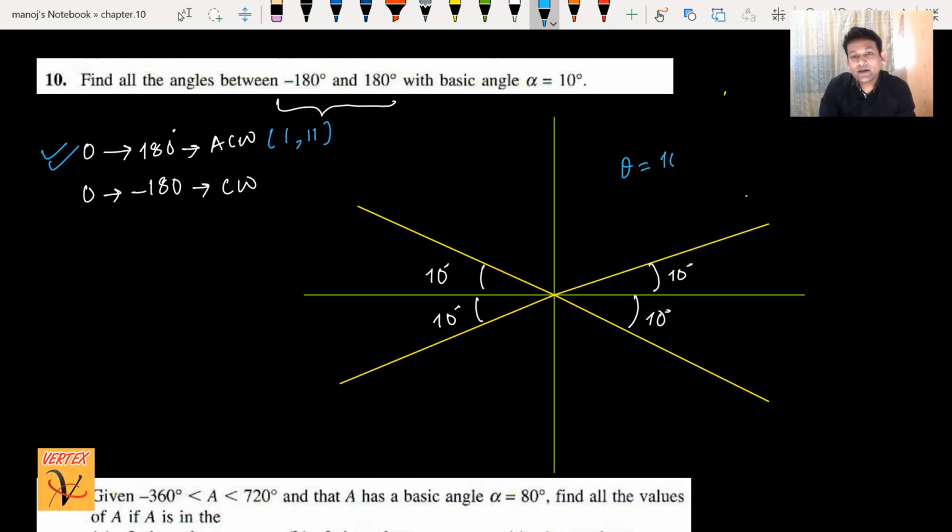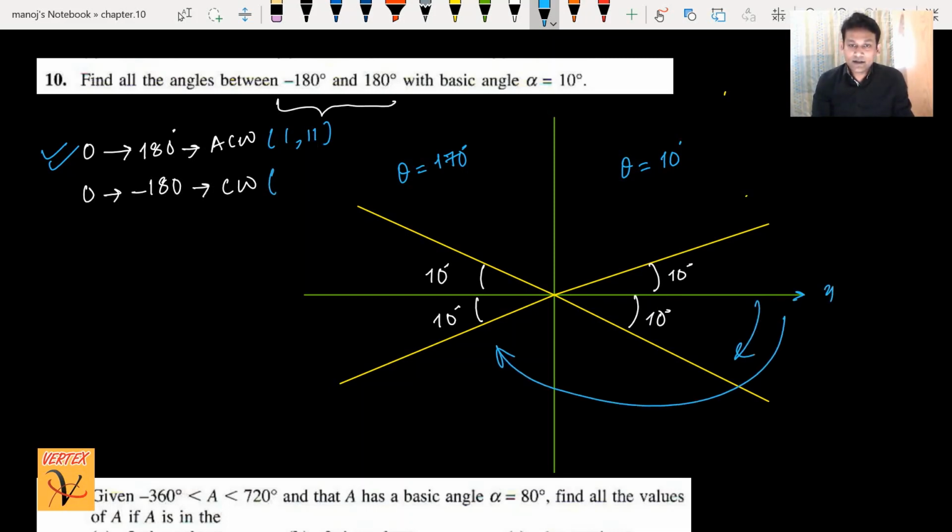That is, we have done it because we know in the first quadrant theta equals alpha, and in the second quadrant theta is equal to 180 minus alpha, which is 170 degrees. There is no problem in the first part, but in the second part we have 0 to minus 180, clockwise. Clockwise means from the positive x-axis I am moving clockwise, and till here is minus 180. So it means we have the third and fourth quadrants again.